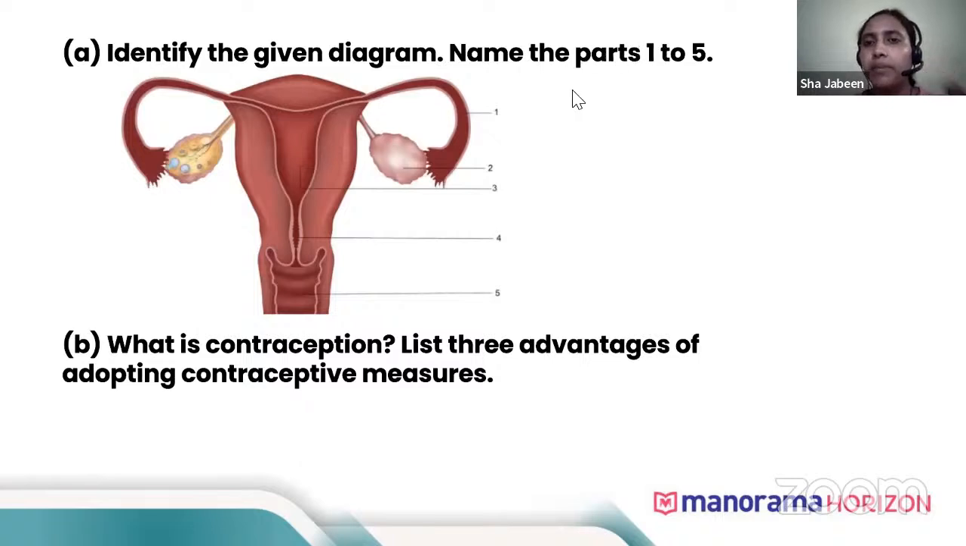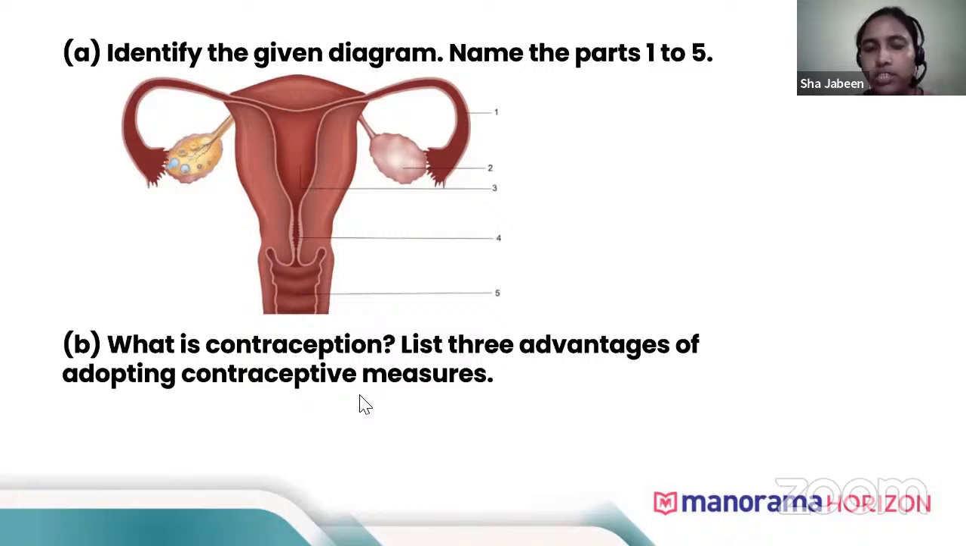Identify the given diagram and name the parts 1 to 5. So this diagram, we know, is the female reproductive structure. 1 will be the fallopian tube, 2 will be the ovary, 3 will be the uterus, 4 is the cervix, and the 5th is the vagina.